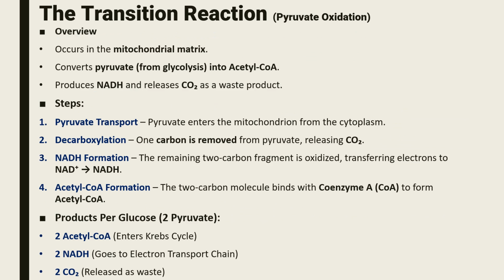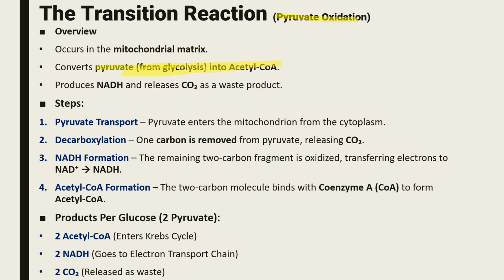The transition reaction, pyruvate oxidation. Now what is pyruvate oxidation? Overview: it occurs in the mitochondrial matrix. It converts pyruvate from glycolysis into acetyl coenzyme A. So the pyruvate which we got as an end product in glycolysis, now the transition reaction will convert the pyruvate